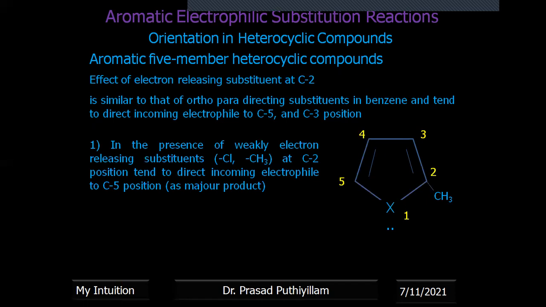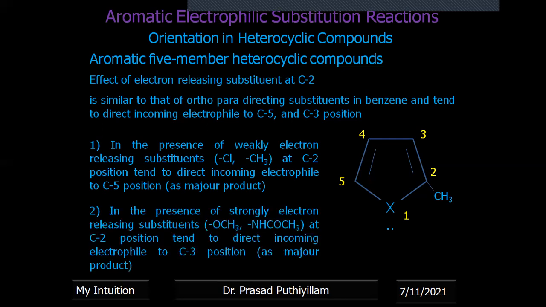In the presence of a weakly electron-releasing substituent like chlorine or a CH3 methyl group, the C2 substituent tends to direct the incoming electrophile to the C5 position as the major product, and C3 substitution will be the minor product. In the presence of a strongly electron-releasing substituent like an OCH3 methoxy group or an NHCOCH3 amide group at the C2 position, the incoming electrophile tends to be directed to the C3 position as the major product.